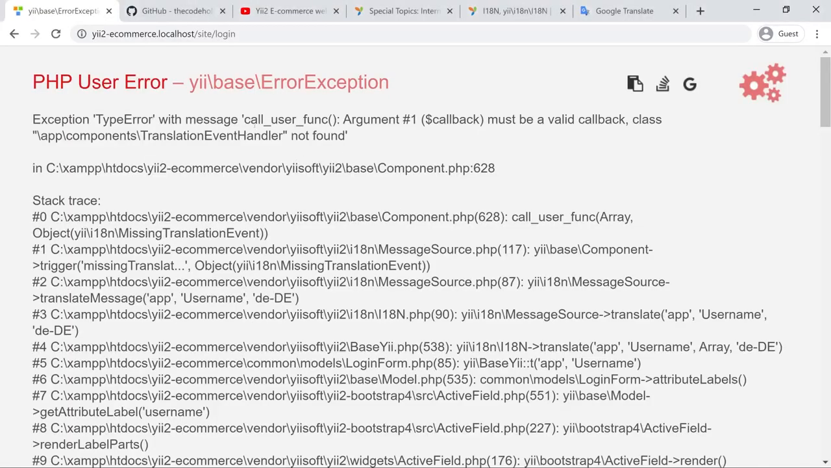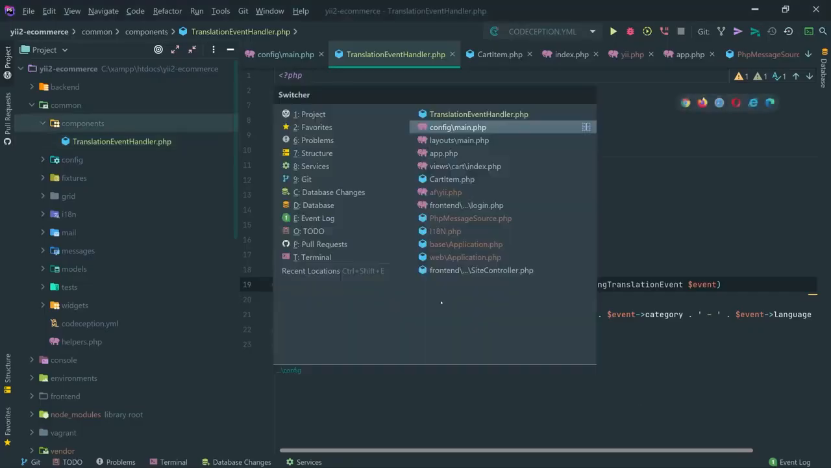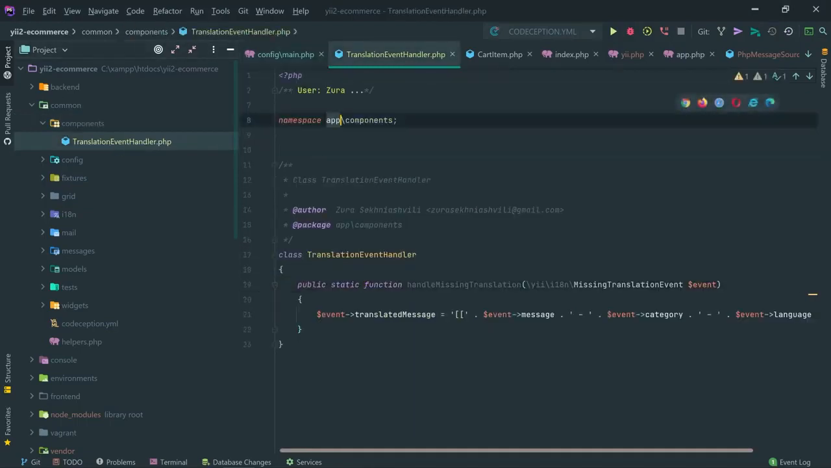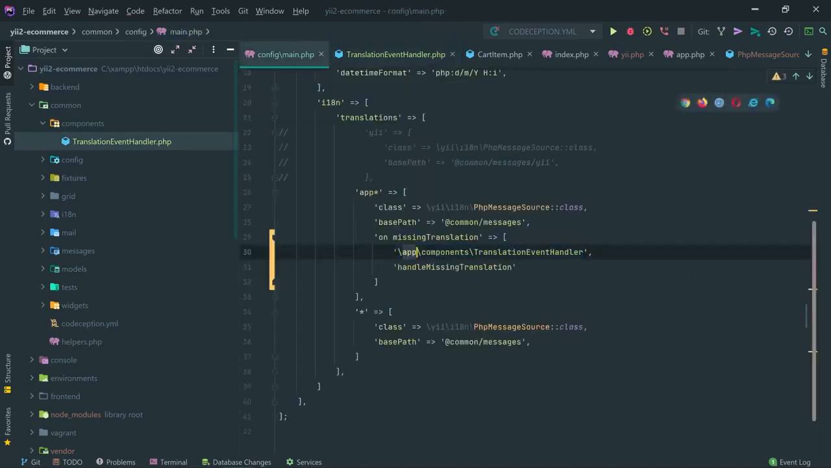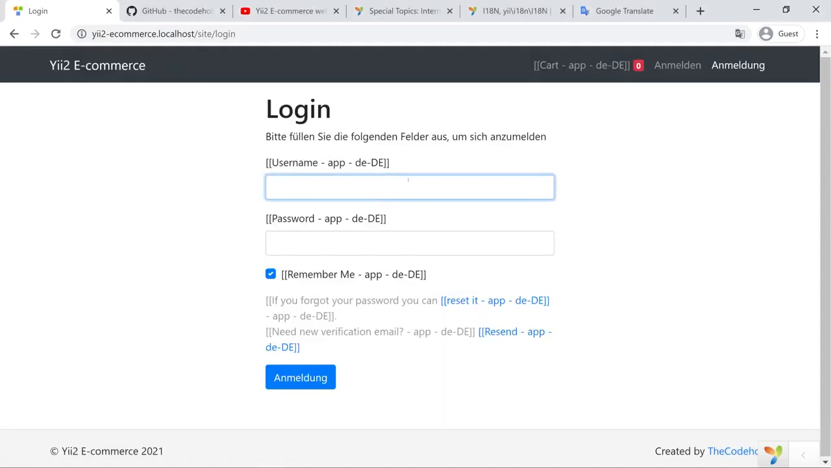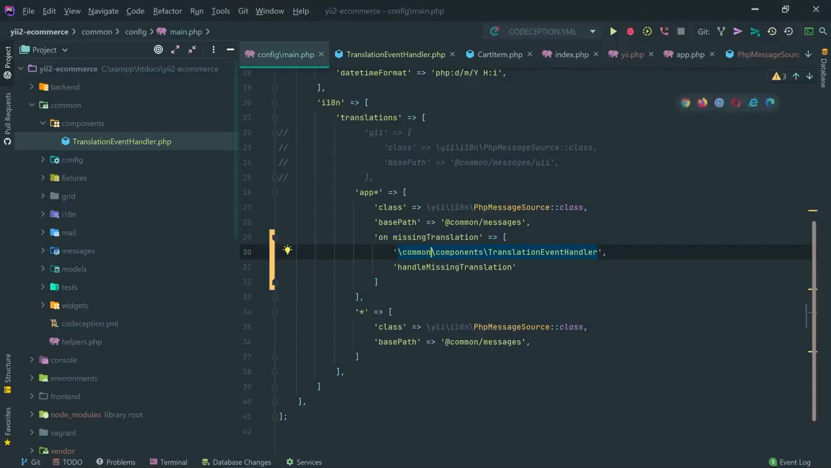Type error with message call_user_func: callback must be a valid callback, class app components TranslationEventHandler not found. Why is it not found? Ah, my mistake. That should be common components. Common components, right. So here we have it, and the missing translations are displayed properly.